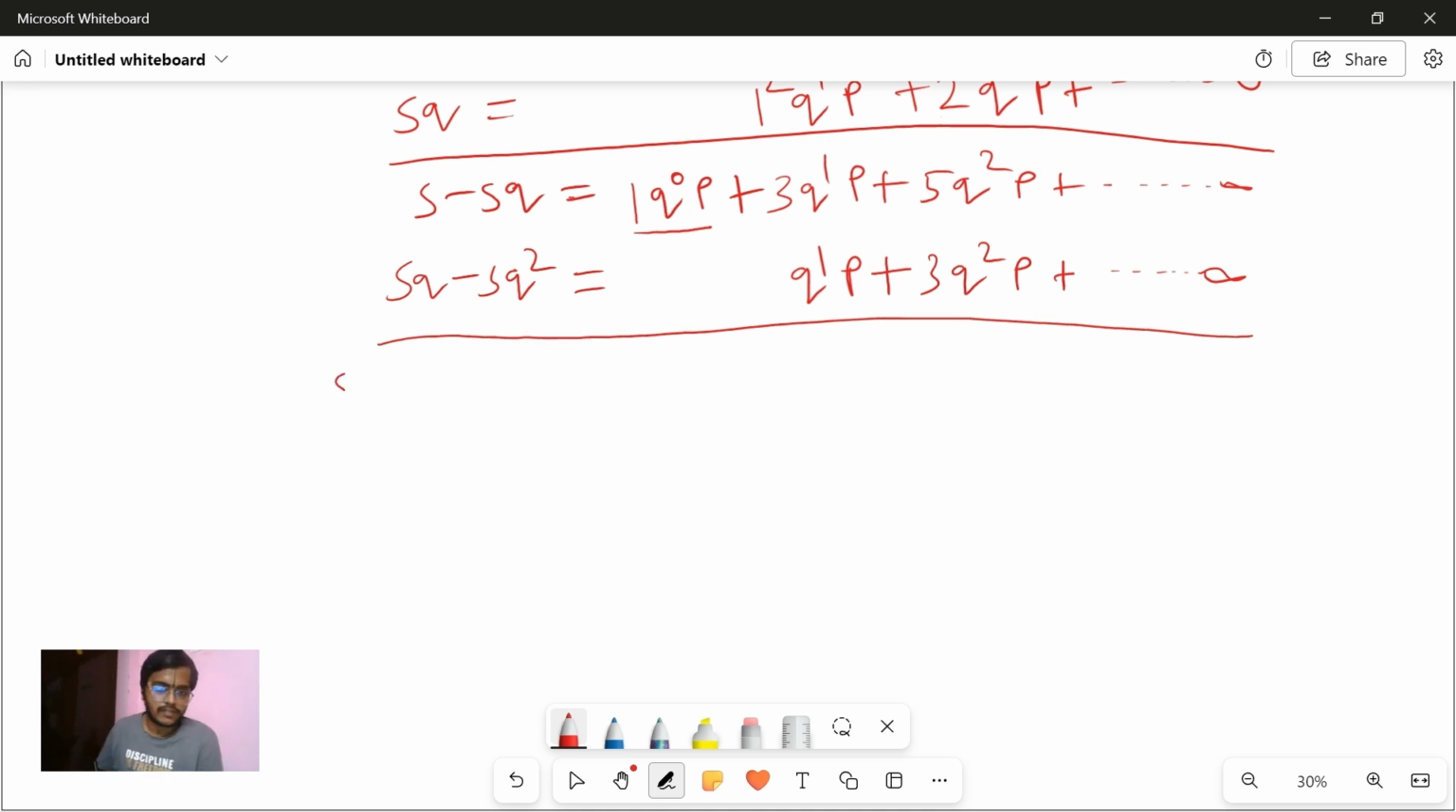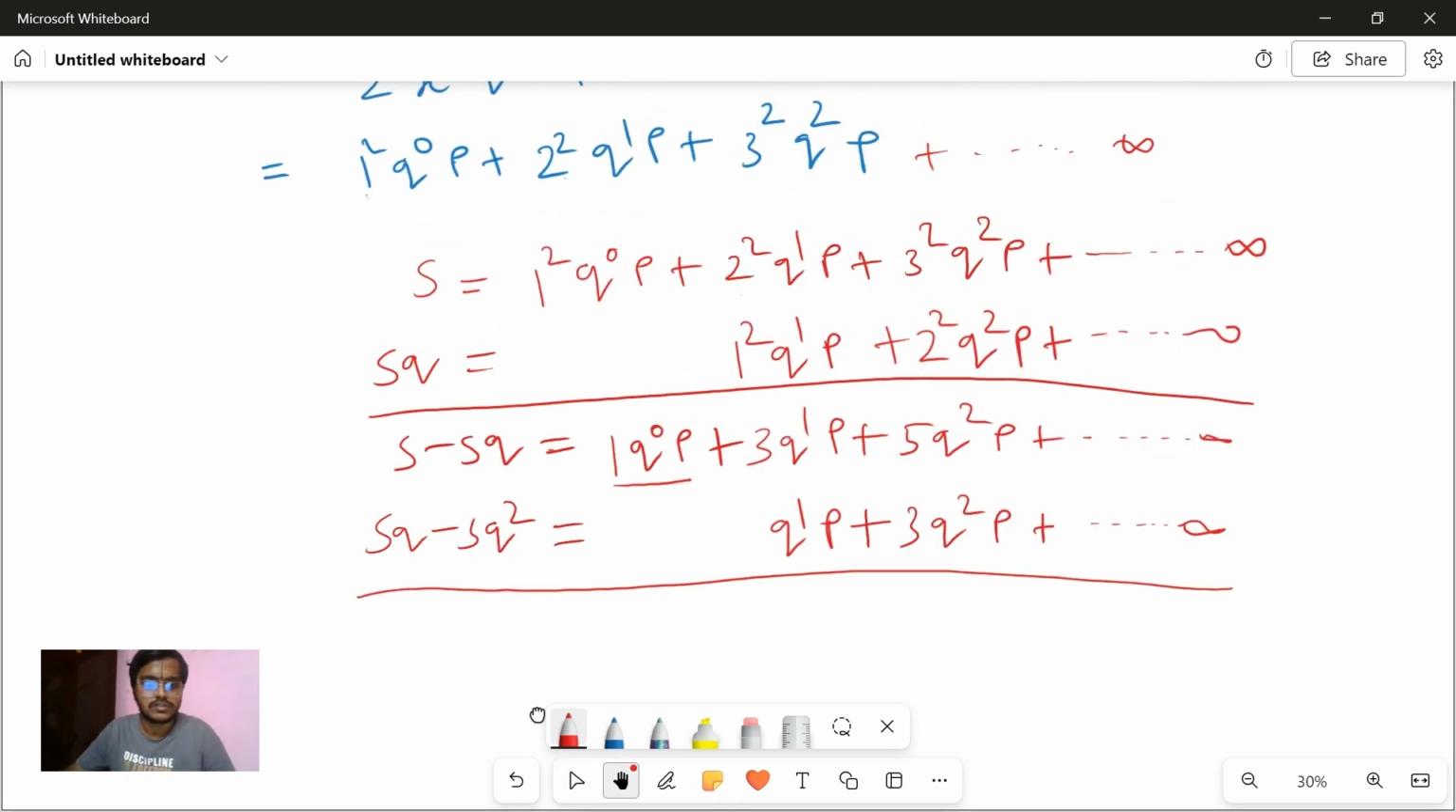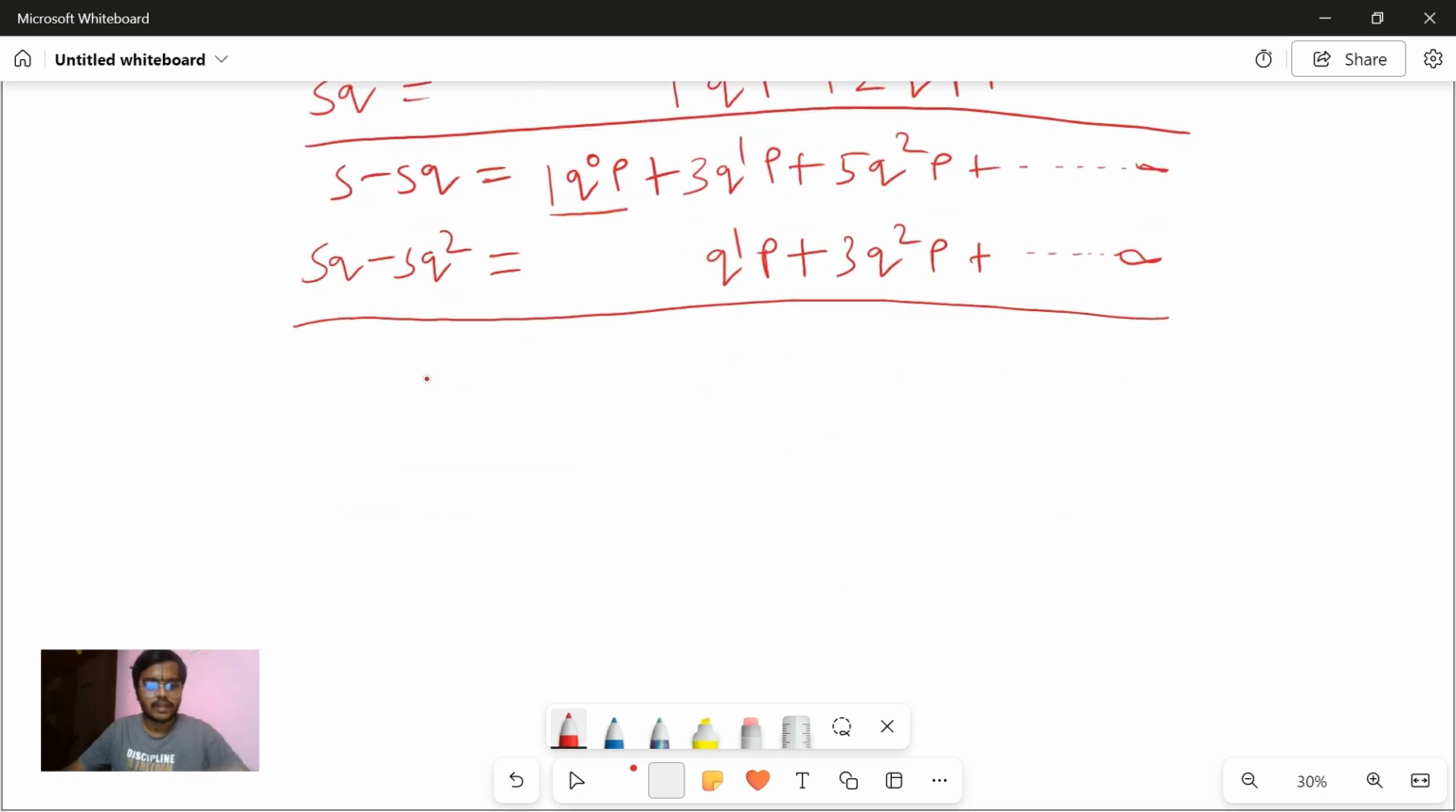you have to subtract carefully. Sq minus Sq square. You're subtracting the second from the first, right? S minus Sq means second from first. Correct. So again you have to subtract the second from the first, which means S minus Sq minus Sq. Again, if you do minus, it will be plus. It's just simple maths only.